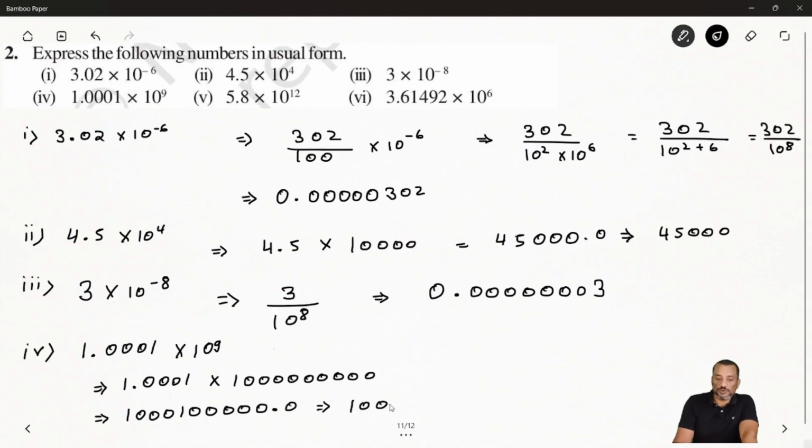1, 0, 0, 1 and after that you have a 5, 0. 1, 2, 3, 4, 5. Hope it's clear. Now coming to the next question, that is 5.8 times 10 to the power 12.